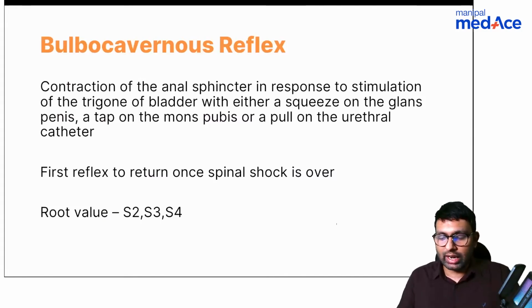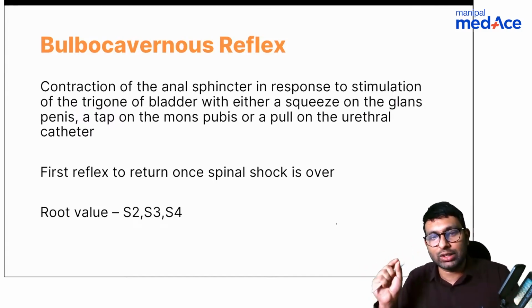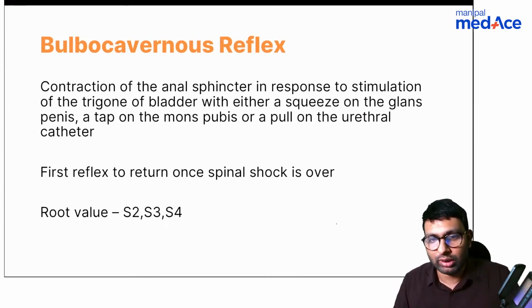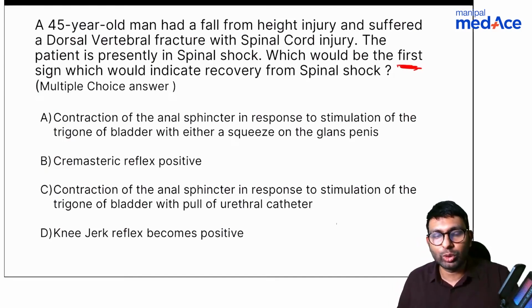Look at this: contraction of the anal sphincter in response to stimulation of either the trigone of the bladder, where you squeeze the penis, or you tap on the mons pubis, or if the patient has a catheter, you tug the catheter. When you do these three things, you will notice that if there is contraction of the anal sphincter, that means spinal shock has recovered, and the root value of this reflex is S2, S3, S4. Now let me go back to the question. Can you tell me now what is the answer? Look at the options here.